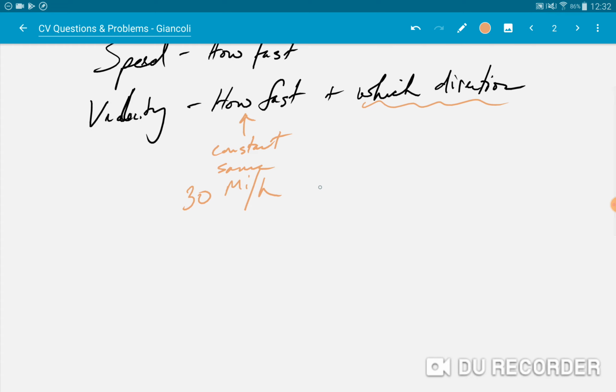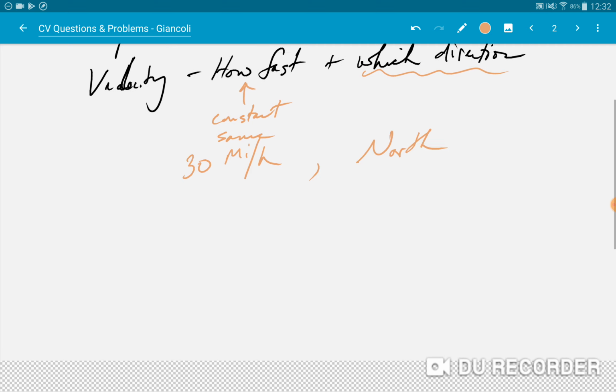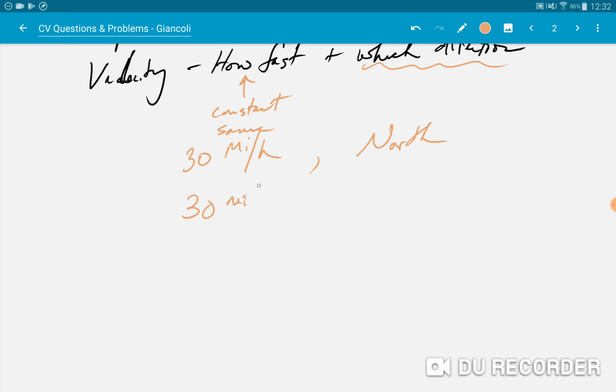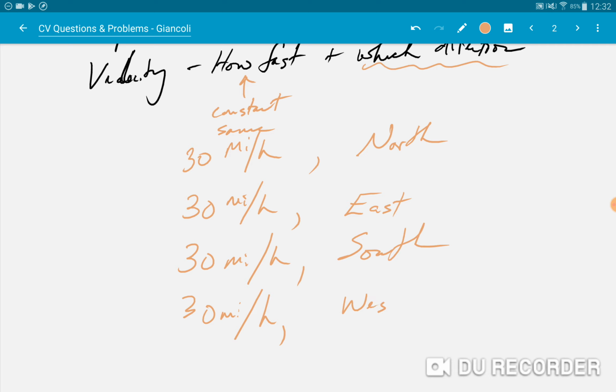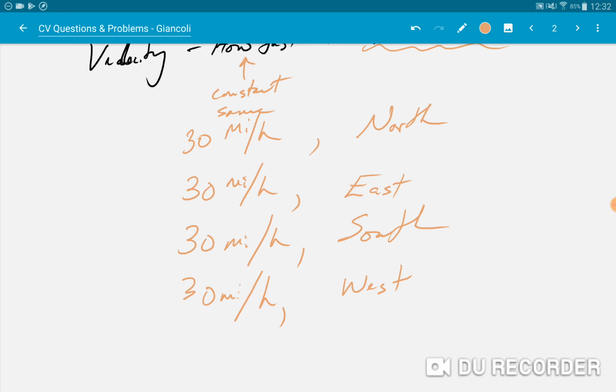Let's think about that. What if you were driving? Let's say we're driving 30 miles an hour, going straight north. Could I keep that on cruise control and turn my wheel to the right-hand side? Now I'd be going 30 miles an hour, let's say east. And if I keep turning, I go 30 miles an hour south, and 30 miles an hour west. These all have the exact same speed, but do they have the same velocity? No, each one of these has a different velocity, and that velocity is only changing via direction.